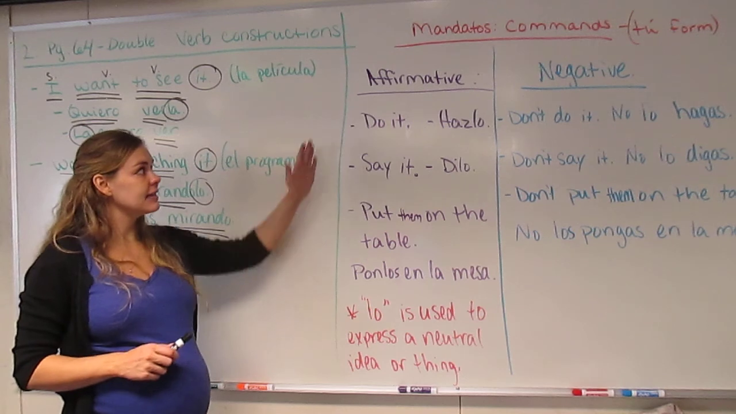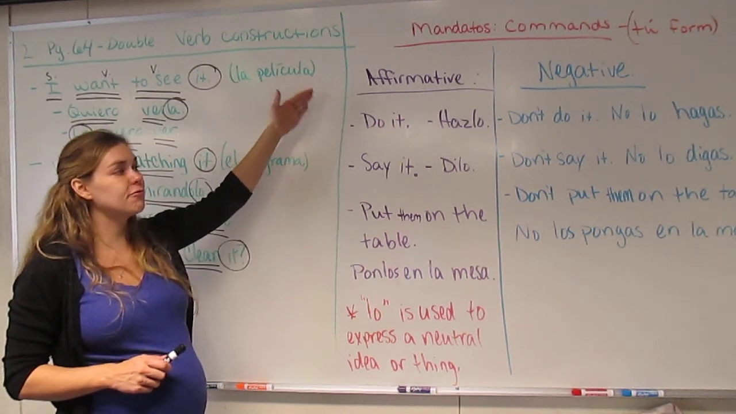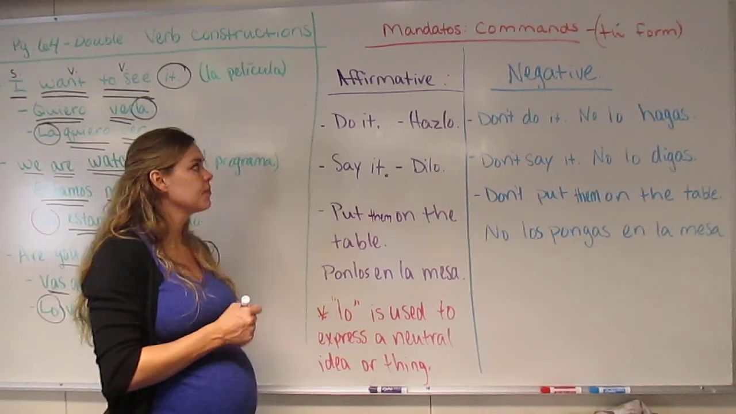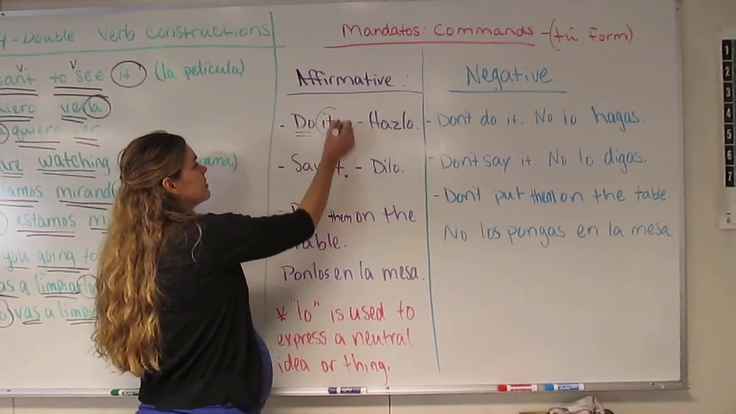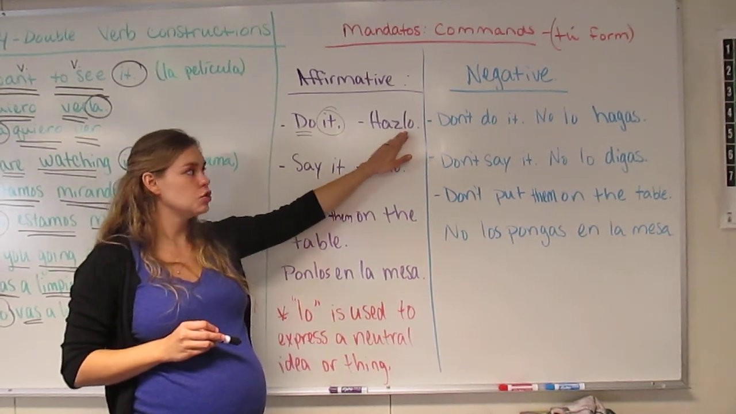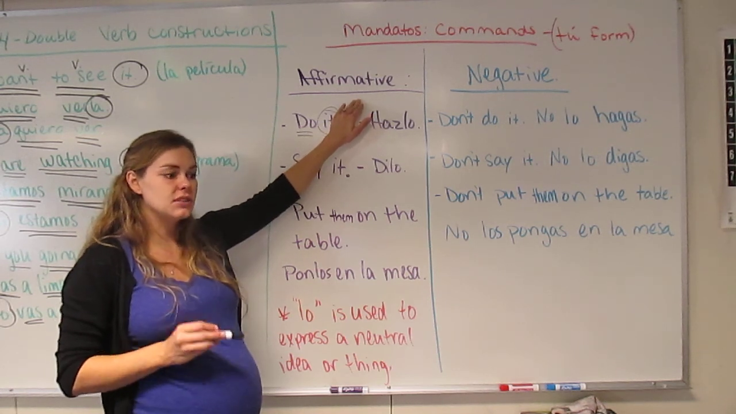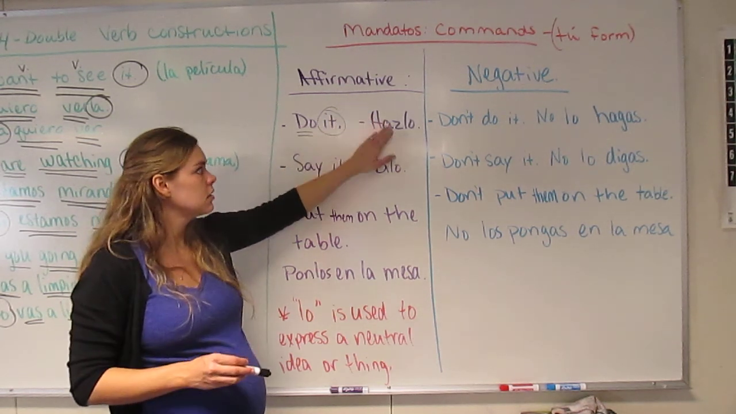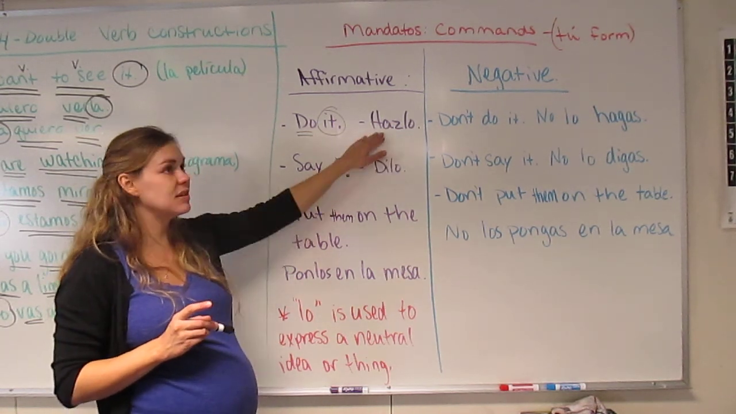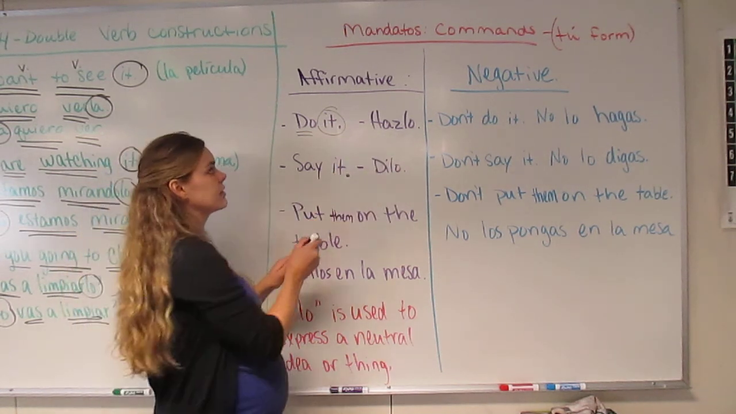All right, and the last idea that we're going to discuss is the placement of direct objects with affirmative and negative commands. If you tell somebody, do it, here is your verb, and then it is your direct object. What you're going to do is also attach this to the verb. This is an affirmative command. You are telling somebody, do it. Hazlo. One word. Say it. Remember, these are your irregular tú commands. Dilo. Here's your direct object.